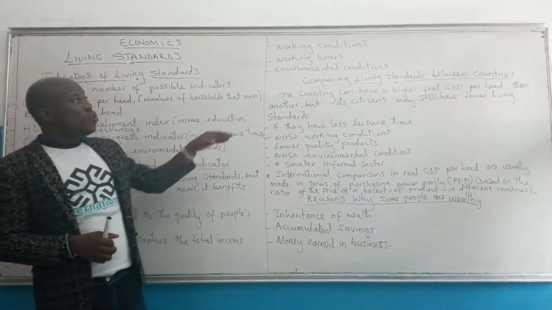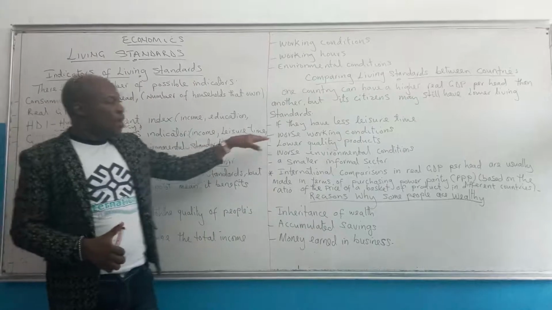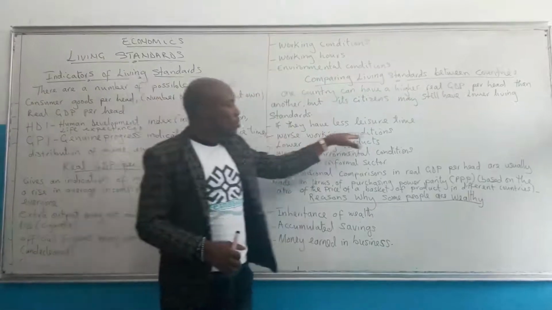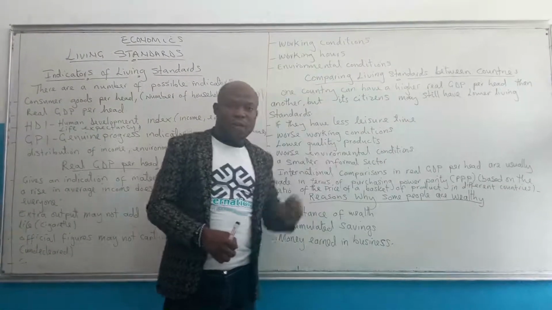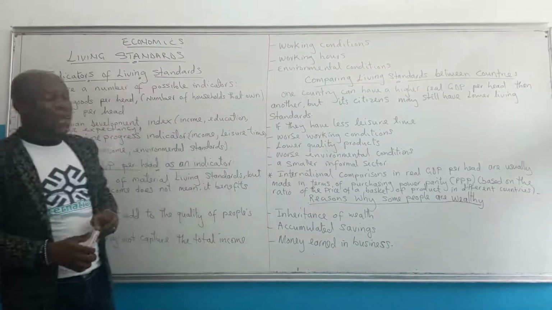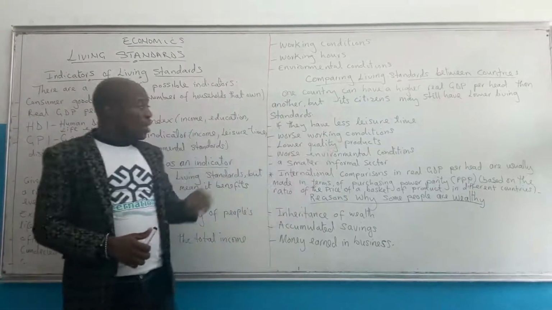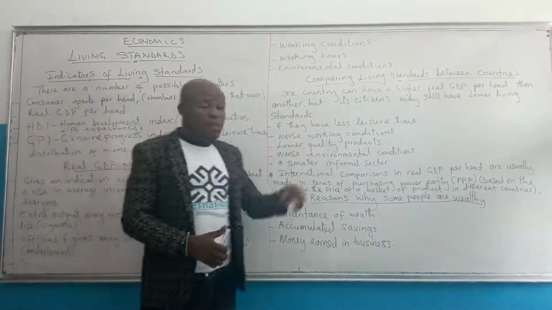Working conditions might be worse in one country, even though they have a higher real GDP per head. Then there could be lower quality of products.